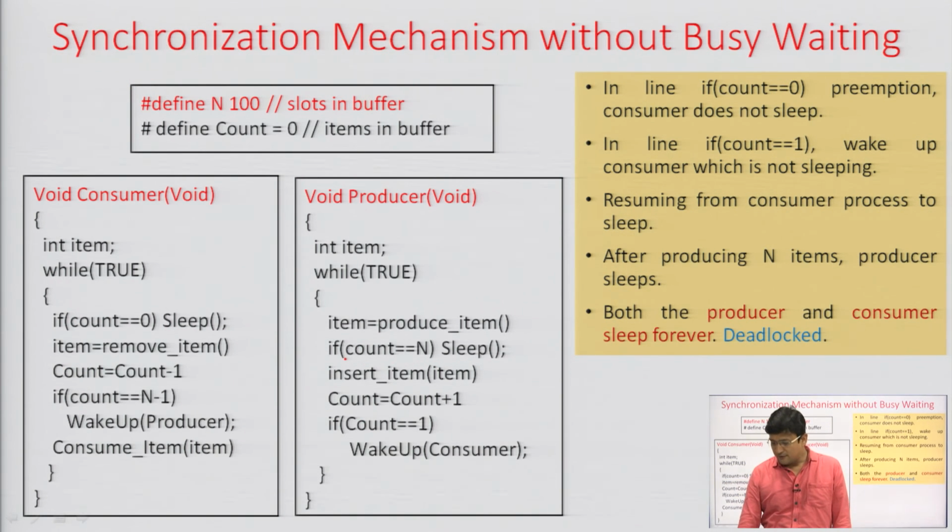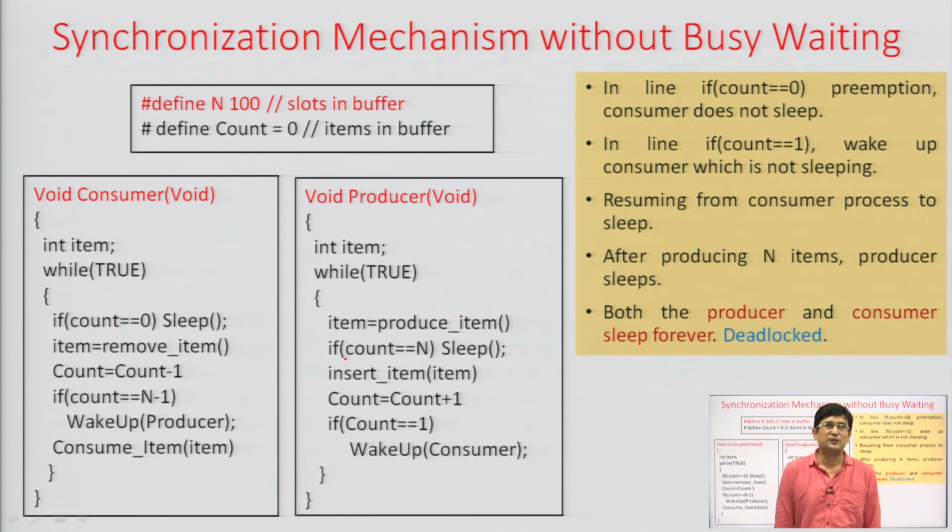So, this is explained here. If count equals 0, preemption, consumer does not sleep. In line, if count equals 1, wake up the consumer which was not sleeping. These are just written in lines what I have already explained.